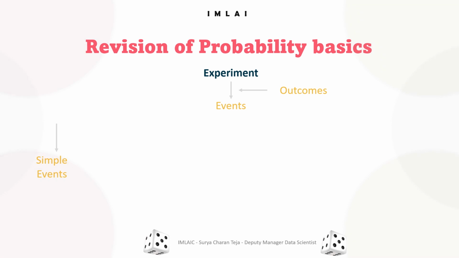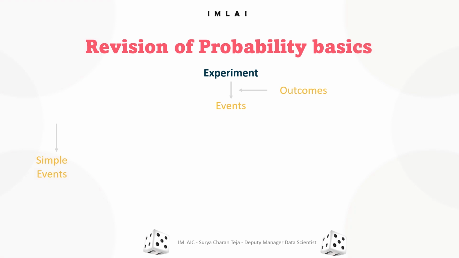What comes out as the result of doing that experiment is your outcome. There are different types of outcomes, and we particularly call them events. The first one is simple events, the individual outcomes of an experiment. For example, in tossing a coin, the simple events are heads and tails.